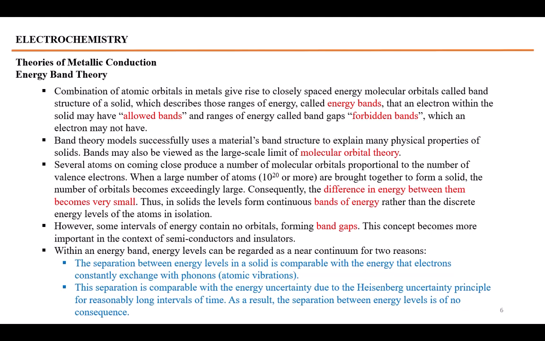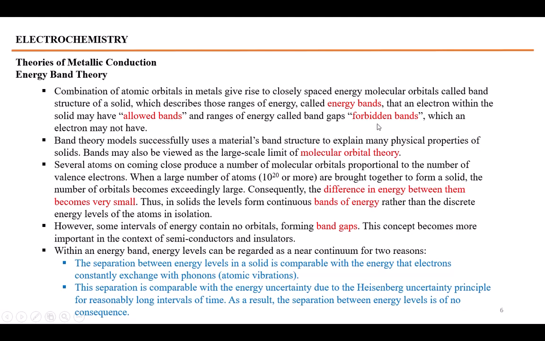The next theory depends upon the concept of molecular orbital theory, and this is also called energy band theory. It says that the combination of atomic orbitals gives rise to closely spaced energy molecular orbitals, which are called energy bands. These energy bands are of two types: allowed energy bands, in which the electrons are allowed to move, and forbidden energy gaps or forbidden bands, where the electron cannot move. Band theory model successfully uses a material's band structure to explain the physical properties of solids. Bands may also be viewed as a large scale limit of molecular orbital theory.